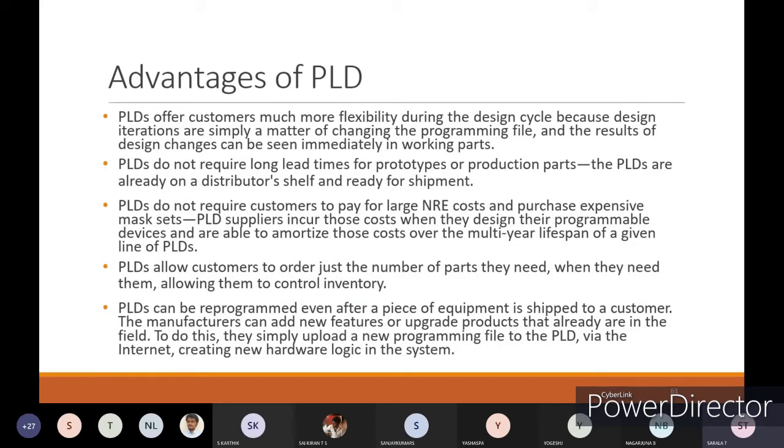For that reason, customers won't have to bear that NRE cost on their own. And whatever the design process and programming cost is, that cost can come back to the PLDs after the multi-year lifespan of your PLDs.